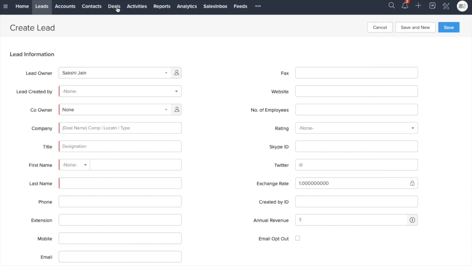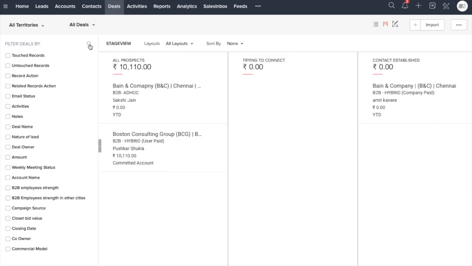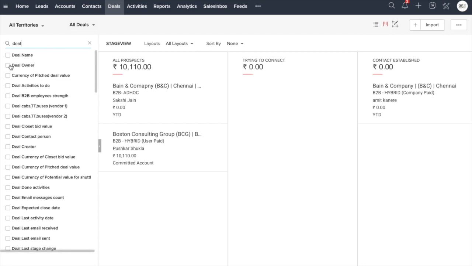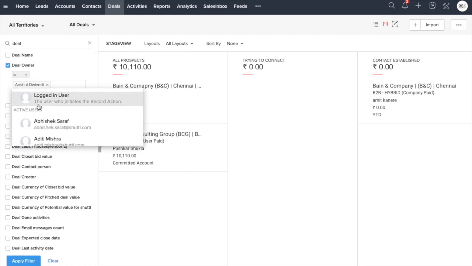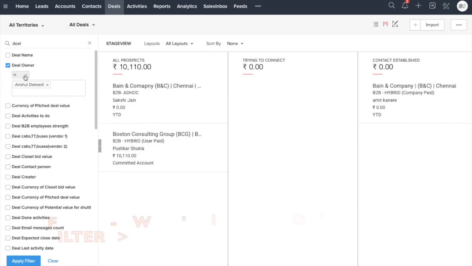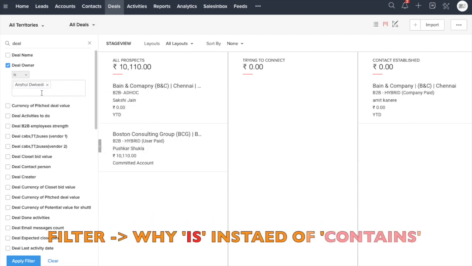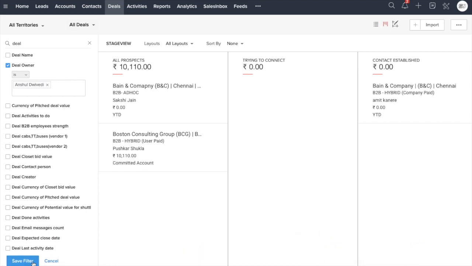Let's get into deals and see that same deal which we have created, but by using a filter. I know that Anshul is the owner, right? So I'll put deal owner is Anshul. Now, why we are using this is because this is the option that we are getting as system generated, and they are using email ID. So here I can use is instead of contains. I click on apply filter.